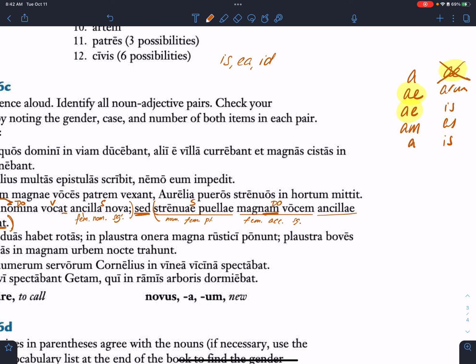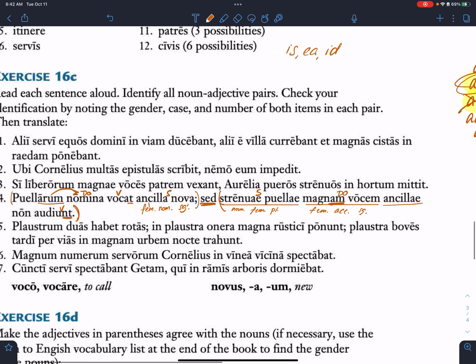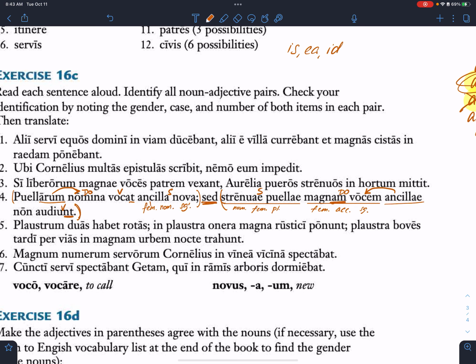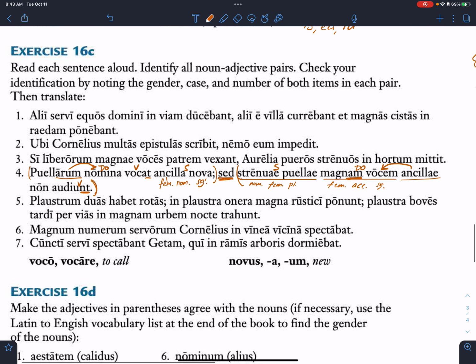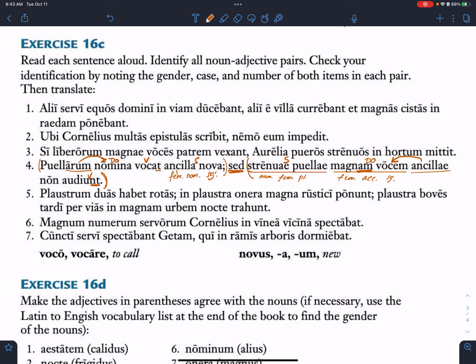And there's no verb of giving or showing, so it's probably not dative. What's left? Genitive. Okay, and that's what it is. All right, so let's translate. Trust your markup. So the strenuae puellae, the what? The energetic girls, non audiunt, did not hear the magnam vocem, the loud voice of the ancillae, of the slave woman. Good.